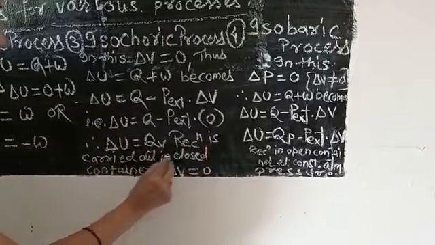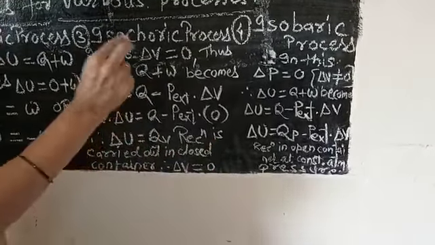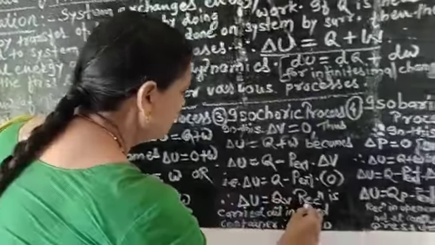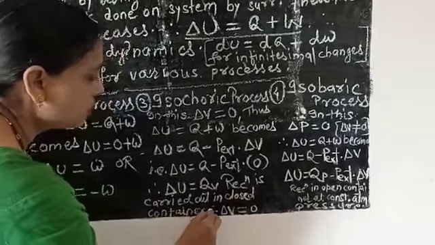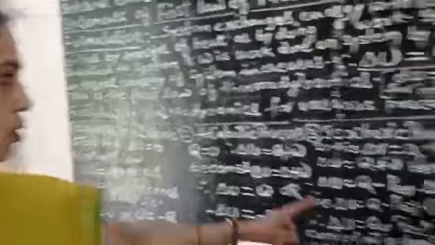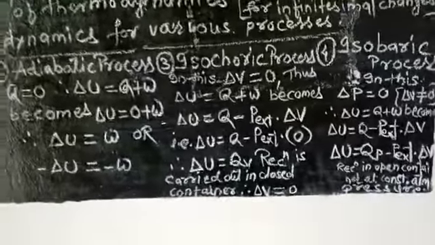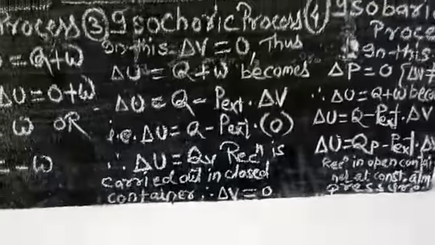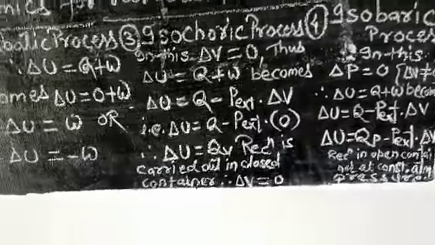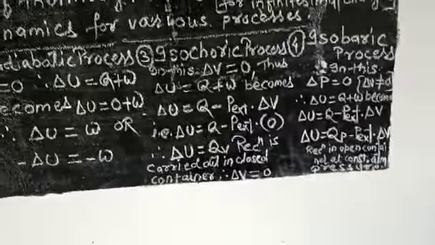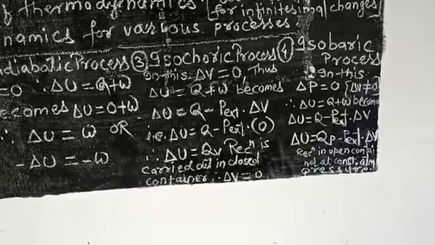So the reaction is carried out in a closed container, as the volume remains the same. So for this isochoric process, watch on the blackboard. The change in internal energy of the system is due to heat transfer at constant volume.